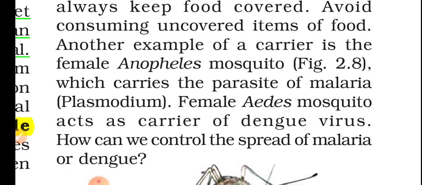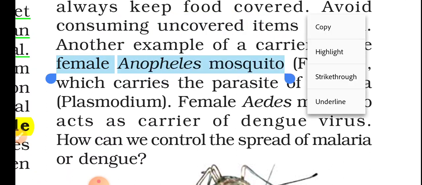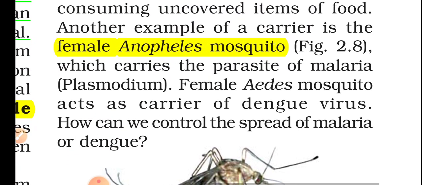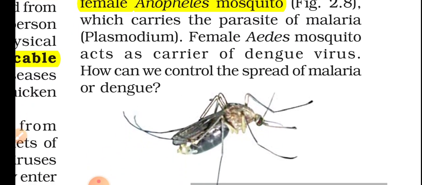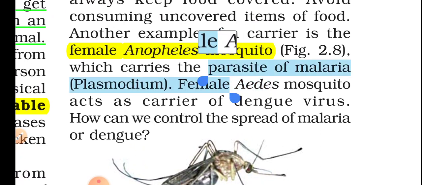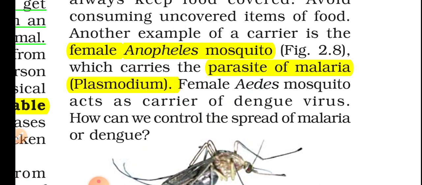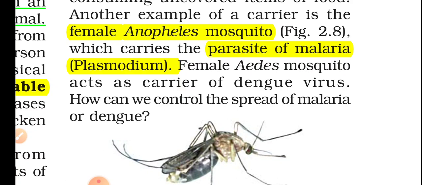Care should be taken. Another example of a carrier is the female Anopheles mosquito. Female Anopheles, not male, female. Figure 2.8. Even here, female Anopheles, which carries the parasite of malaria. See, that's Plasmodium. Anopheles carries the malaria-causing parasite. Anopheles is a carrier. They carry malaria from the infected person to a healthy person.